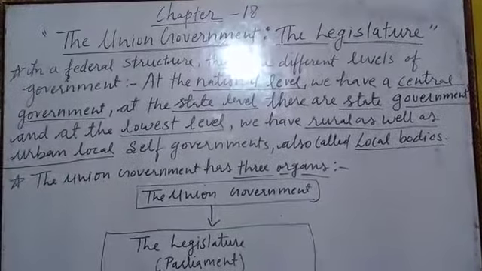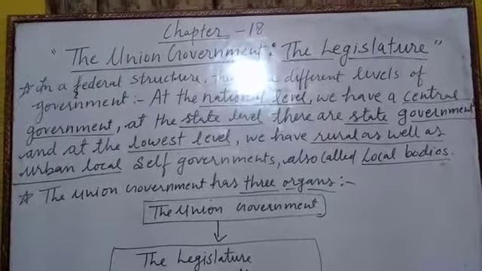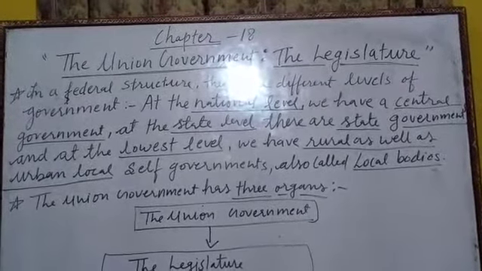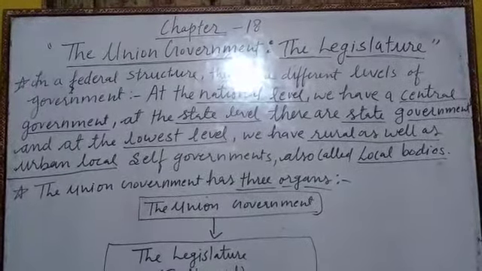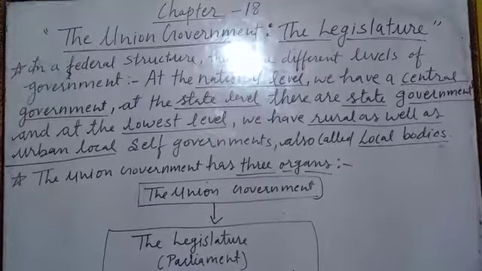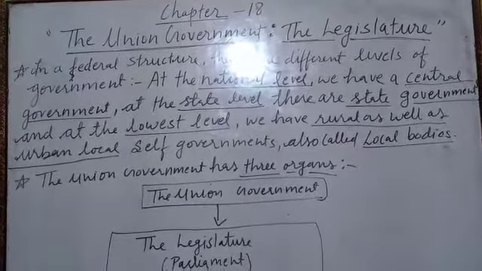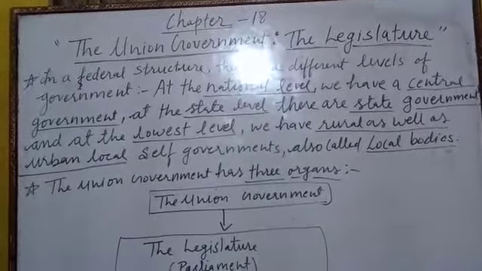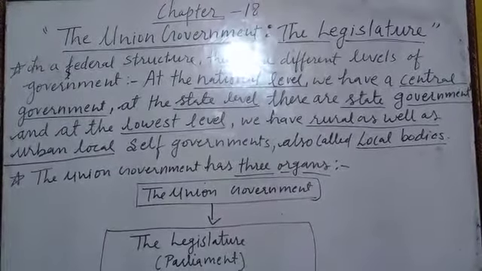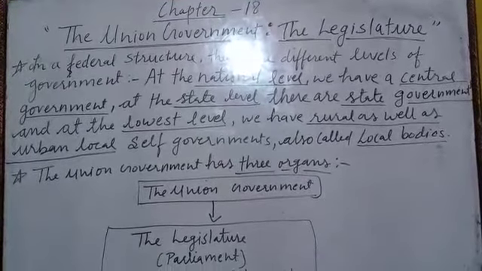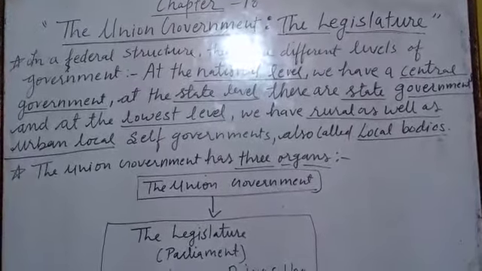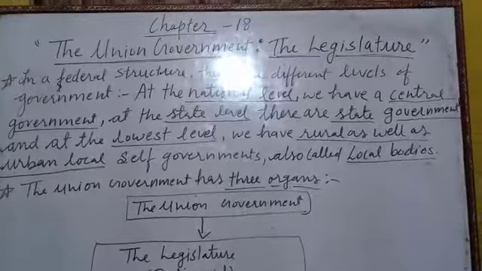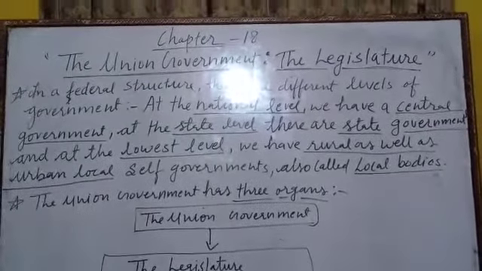Now, as I told you, we have 28 states in India, each has a government of its own with the governor as the head of the state. Keep in mind, governor is known as head of the state. Every state is governed by the council of ministers headed by a chief minister, means head of the government of a particular state. Keep in mind, again I am telling you, he is also called head of the government at the state level. Who is called? That is chief minister. Chief minister is called head of the government at the state level.